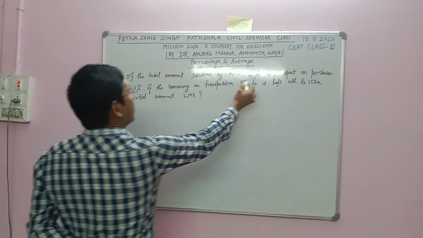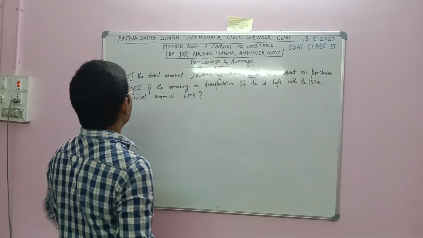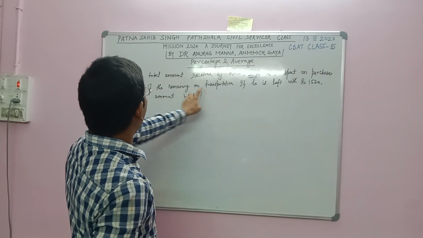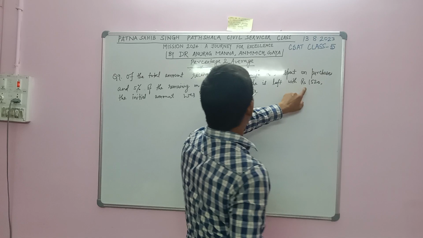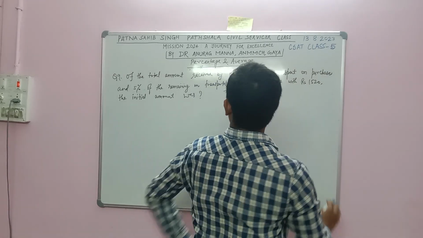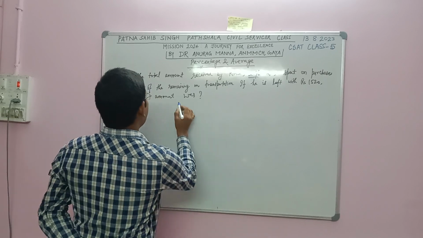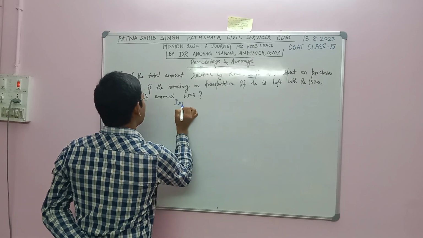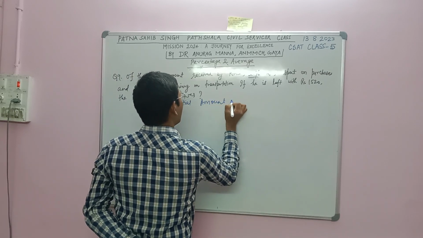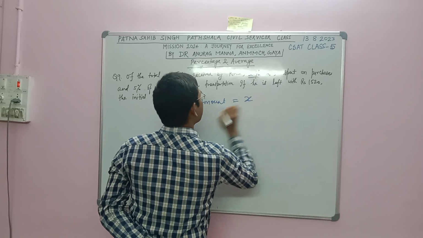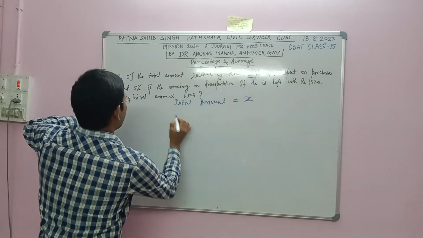Of the total amount received by Kiran, 20% was spent on purchases and 5% of the remaining on transportation. If he is left with rupees 1520, the initial amount was, let the initial amount be X. So 20% was spent on purchase.